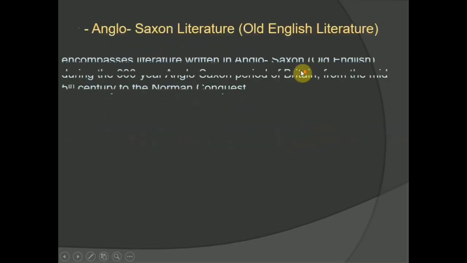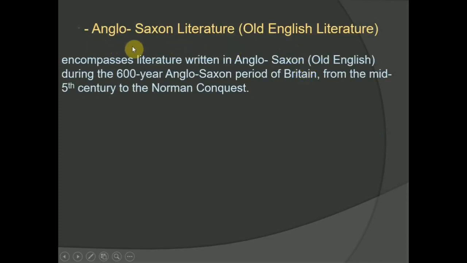Let's move to the next slide and see Anglo-Saxon literature, Old English literature. It encompasses literature written in Anglo-Saxon Old English during the 600-year Anglo-Saxon period of Britain, from the mid-5th century to the Norman conquest.